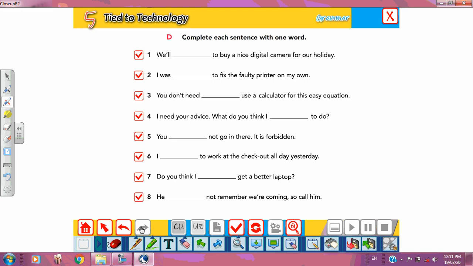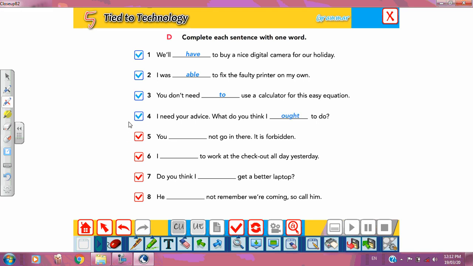Now you are going to complete with one word. We want to buy a nice digital camera for our holiday. We will have to buy. I was able to fix the faulty printer on my own. You don't need to use a calculator. I need your advice. What do you think I ought to do?